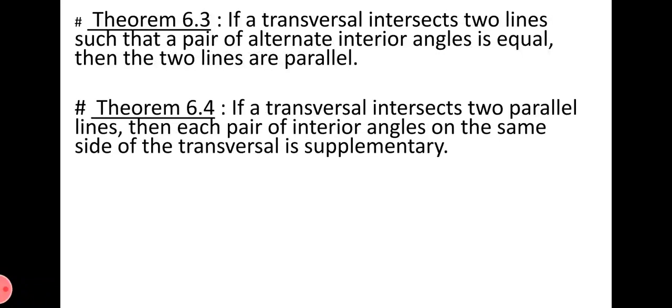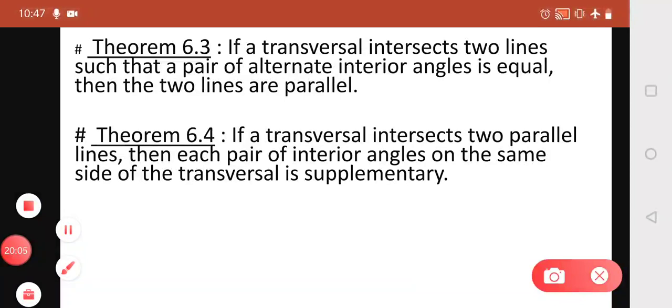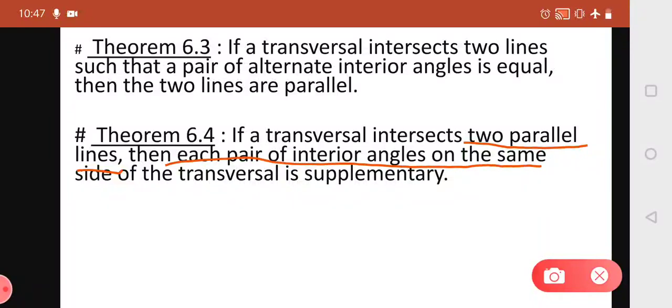Next, again theorem 6.4 states, if a transversal intersects two parallel lines, then each pair of interior angles or co-interior angles on the same side of the transversal is supplementary. Means if a transversal intersects two parallel lines, compulsory the two lines which are given are parallel, then what will be the outcome? Each pair of interior angles on the same side of the transversal, or you can say in short, co-interior angles.